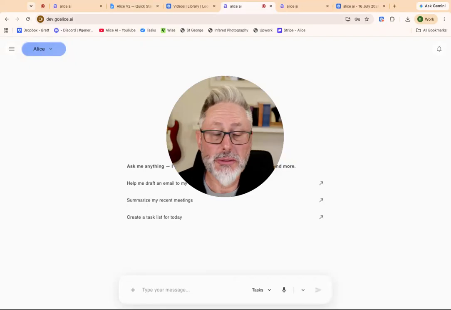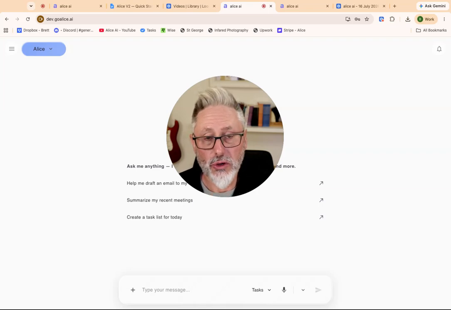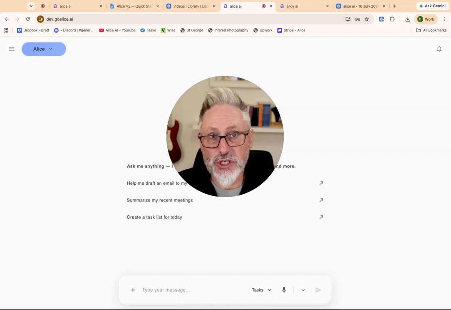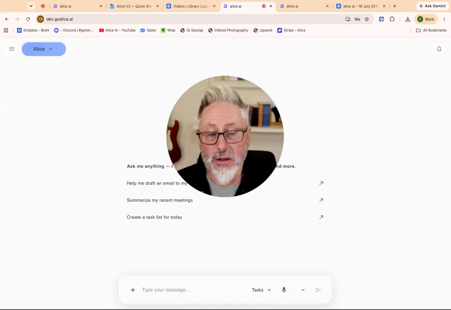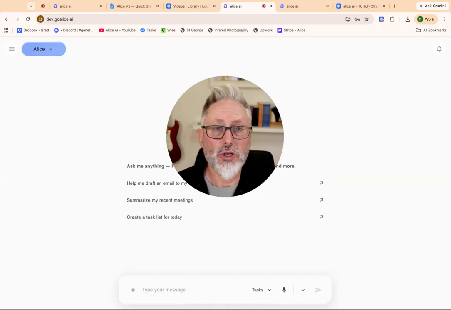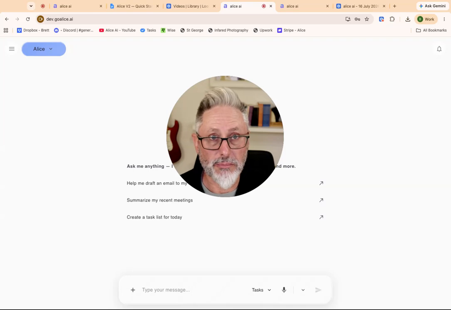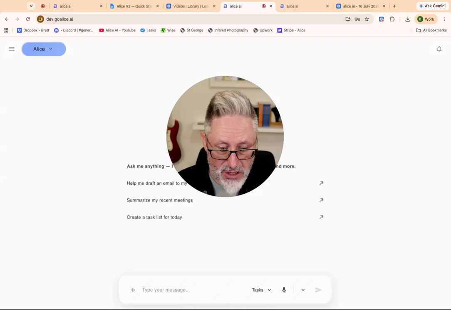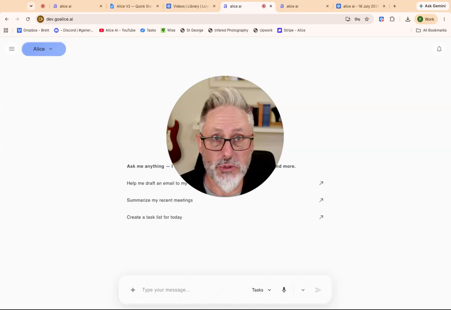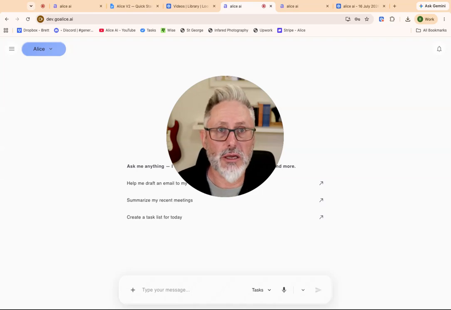One of the coolest things about Alice is that you aren't stuck with one AI model. You're not stuck using only ChatGPT or only Claude or Gemini or Grok or whatever the model you're on. What that means is that you can choose the model which is known to be best at a certain thing and apply that to the work you're doing. Most people ask me, how do I know which is the right model for the work I'm doing? Unless you're an engineer, you don't know that